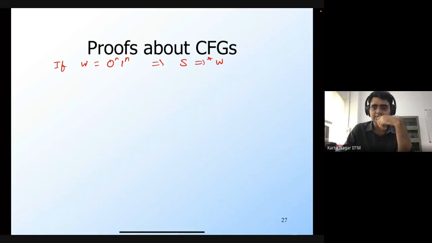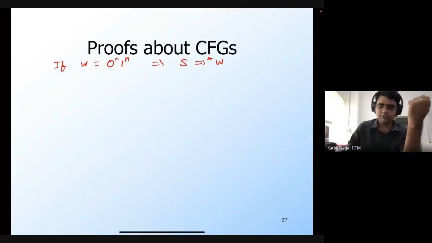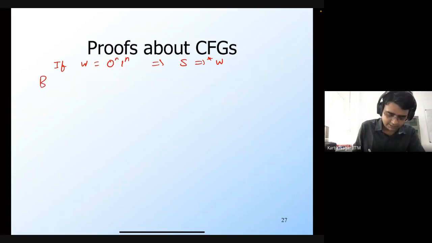Do we need induction on the number of zeros, or is induction on the length fine? Let's actually do this induction on the length of W. Let's see if we run into any problem. So let's consider the base case.